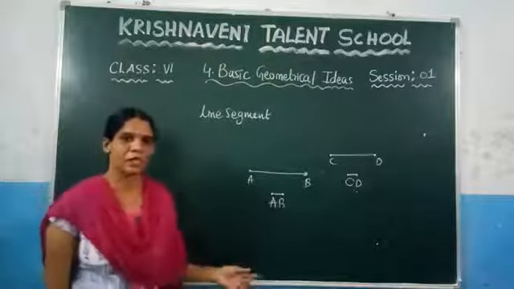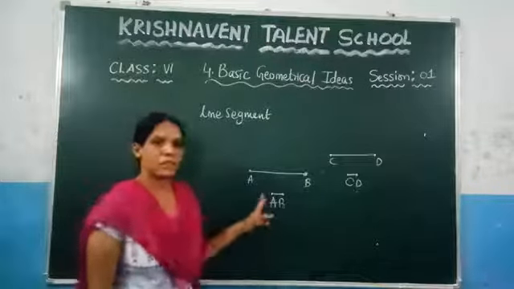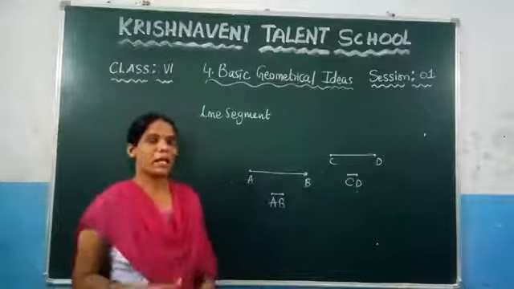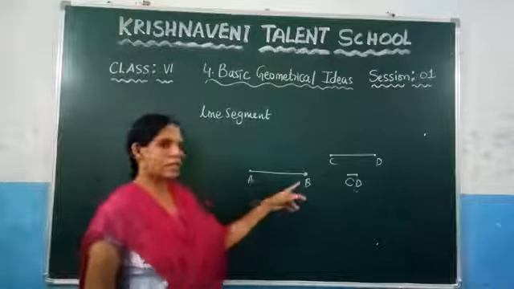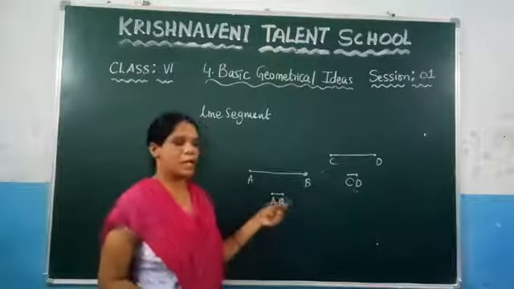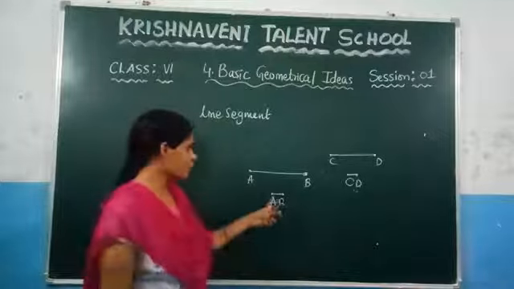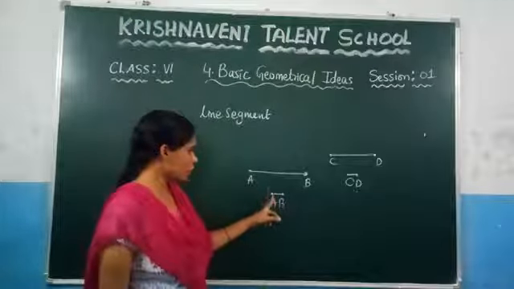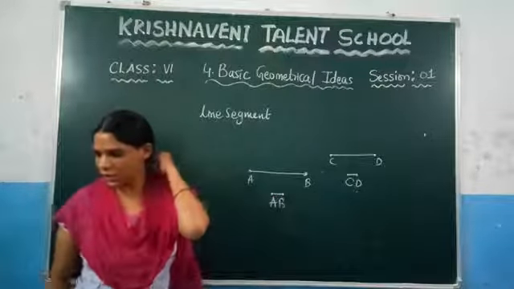What is a line segment? If you take any 2 points on the plane and join them, you will get a line segment. The line segment has 2 points: one is the initial point and the other one is the terminating point. We will denote this line segment with capital letters, and above that you need to draw one line such that it has an initial point and a terminating point.